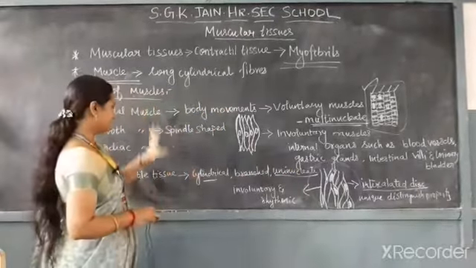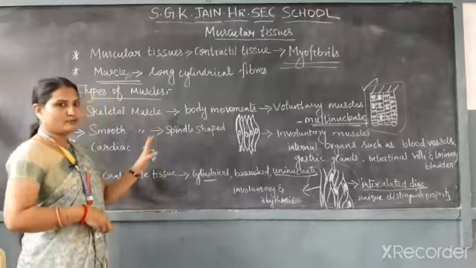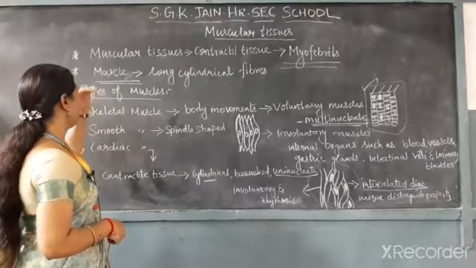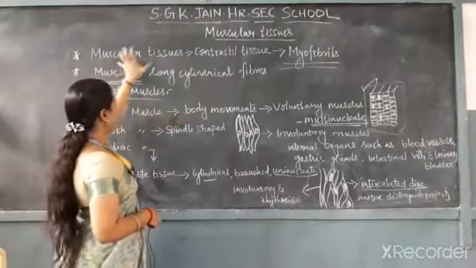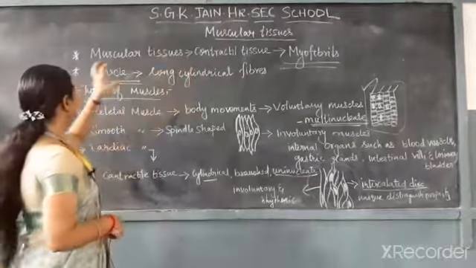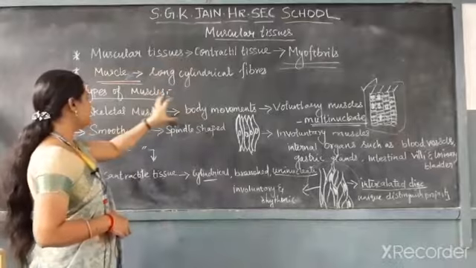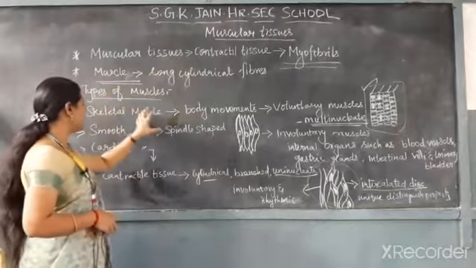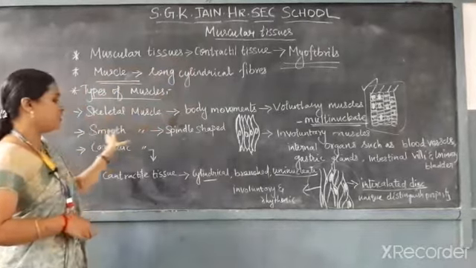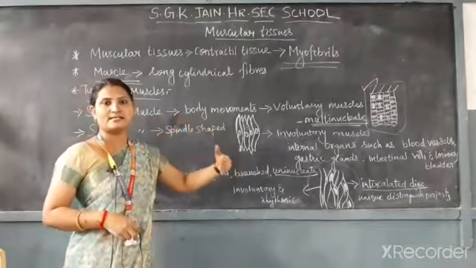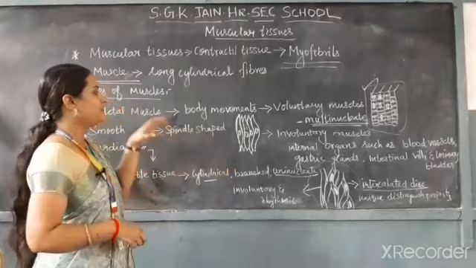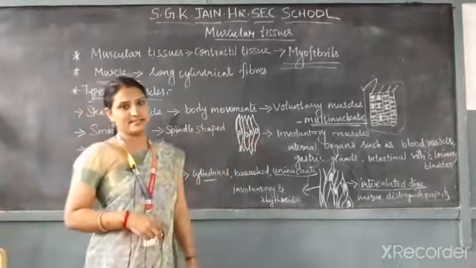So this is all about the types of muscles. Whatever we have discussed in this video: what is muscular tissue, what are the types of muscles, which comprise skeletal muscle, smooth muscle and cardiac muscle, where you can find these types of muscles in our body, and what the shapes of these muscles are.